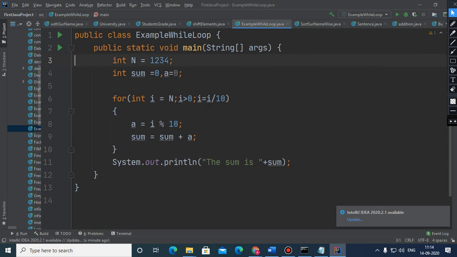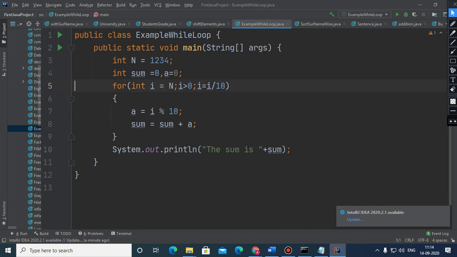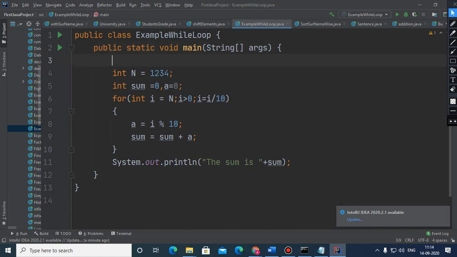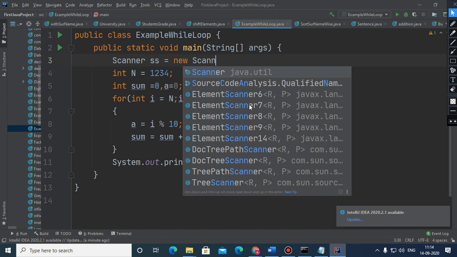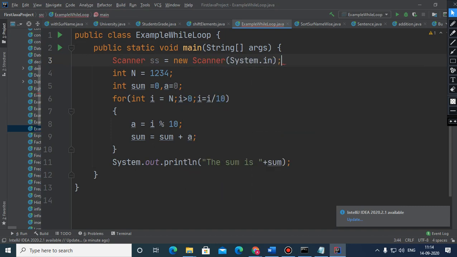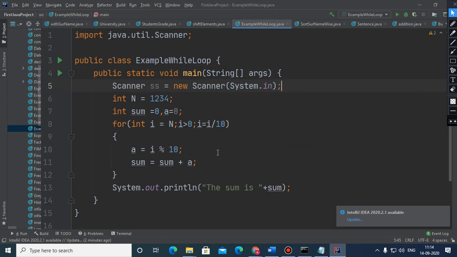Now the question is how to use a while loop in place of that, because beta, here we don't know how long the loop will go. At present we know that this is the number, but suppose the user enters the number with the help of the scanner, and the statement here is ss.nextInt. Do you know how many digits are there in the number when you input? No.